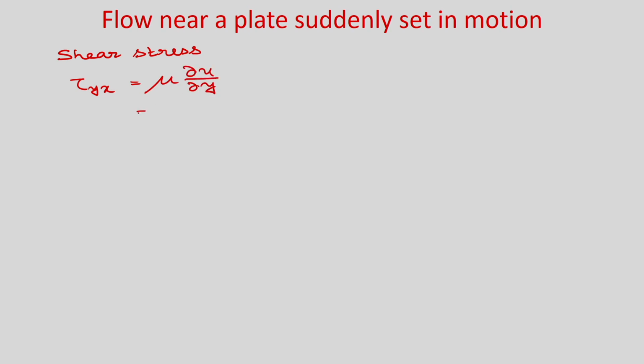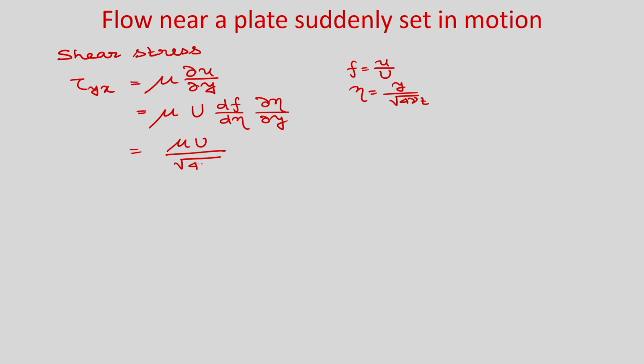Obviously, we will get mu U. Here f is u by U, and eta is y by root 4 nu t. So, del u by del y you can write as U df by d eta into del eta by del y, and del eta by del y from here you can write, giving mu U by root 4 nu t.